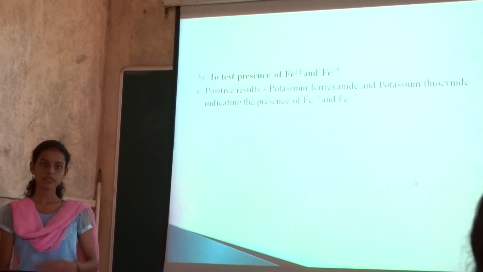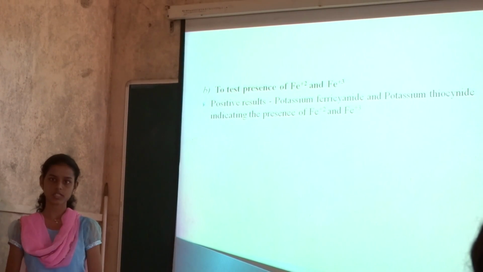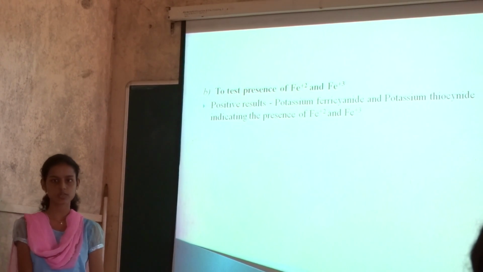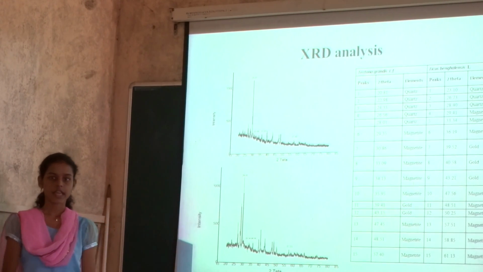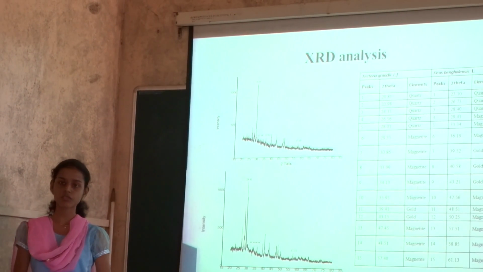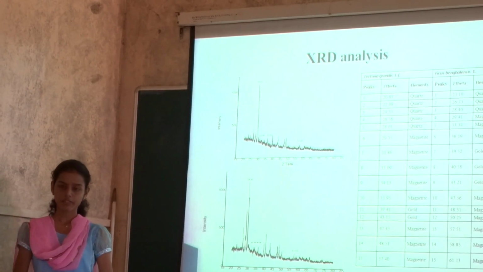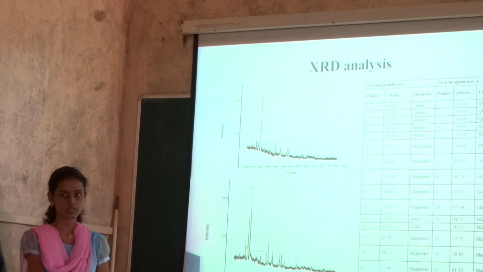The same test was done with the acid extract of pure ferromagnetic fraction, and gave a positive result indicating the presence of Fe+2 as well as Fe+3. Then to further confirm it, XRD analysis was done with pure ferromagnetic fraction of two species, that is Echinodendron and Phytophanerolensis, and in both the species the form of iron, that is magnetite, was reported.